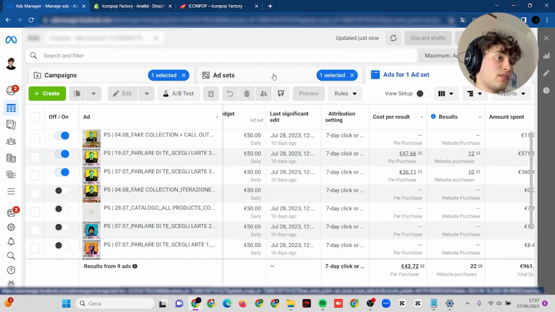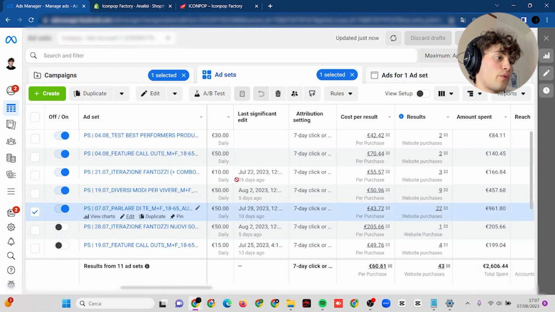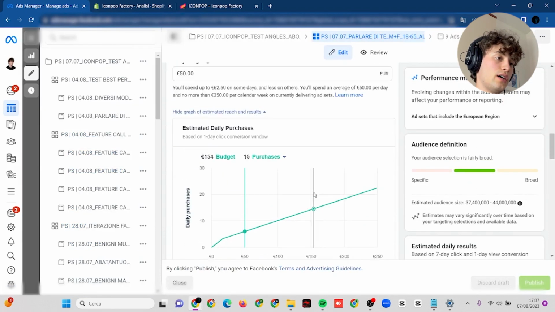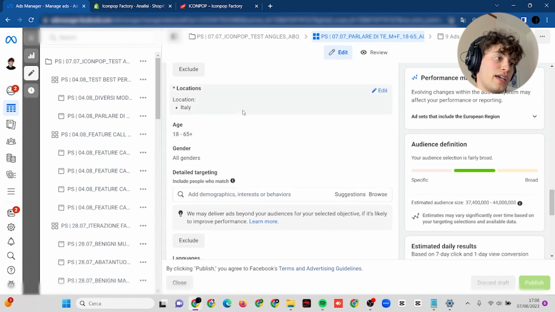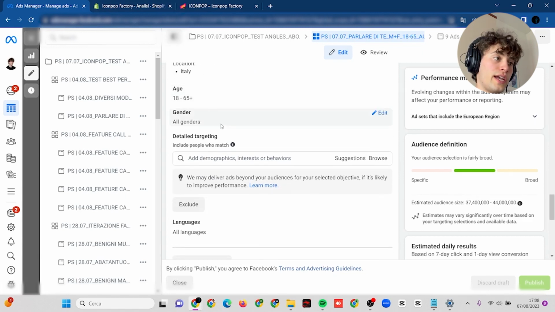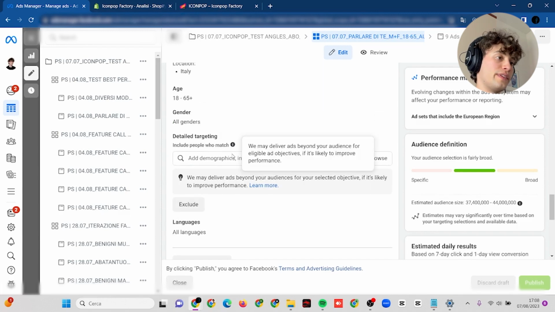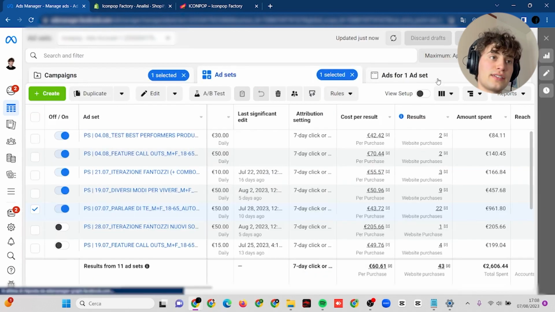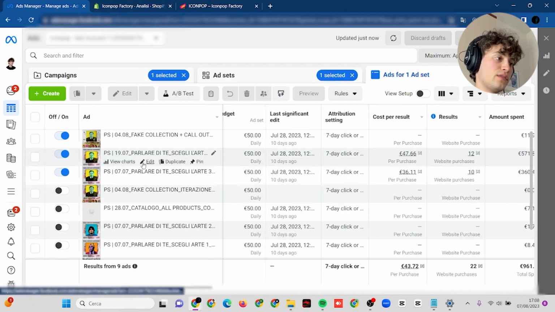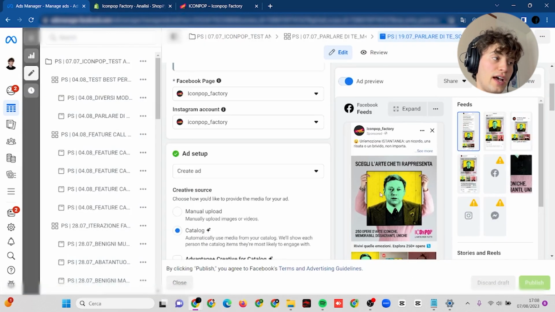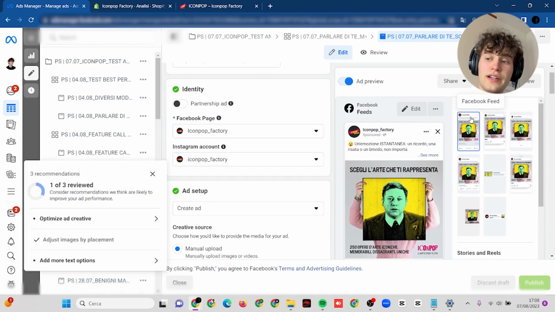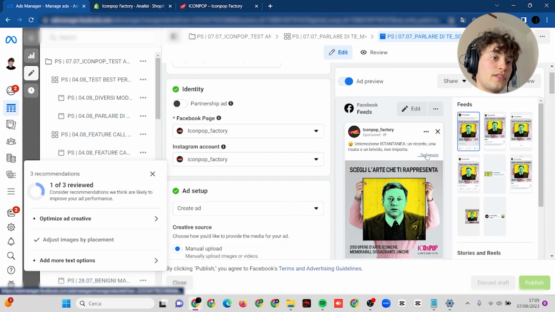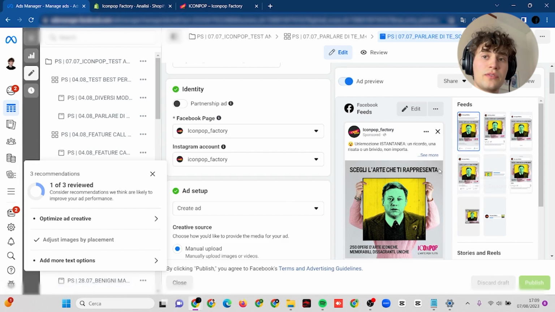And here's what really made it work, because here we are testing, of course, always broad, with a fixed budget per day, leaving just the whole of Italy and the whole age range and all genders, without adding any interests and any retargeting, any lookalike and so on. And what really worked was specifically this ad, which represents a famous Italian actor, Paolo Villaggio. In art, it's called Fantozzi. It is a real icon in the cinema industry here in Italy. And we noticed from the beginning that this was the best performing ad.